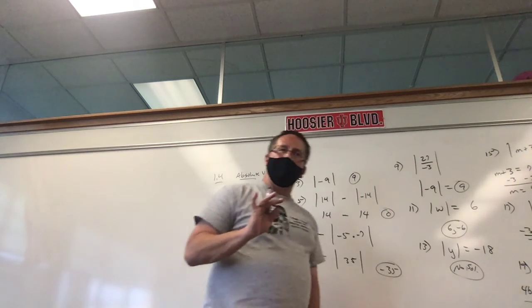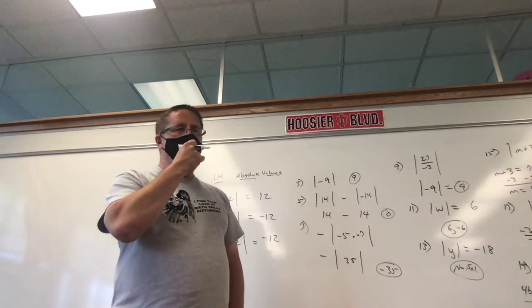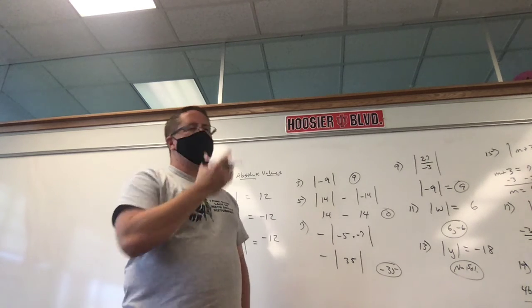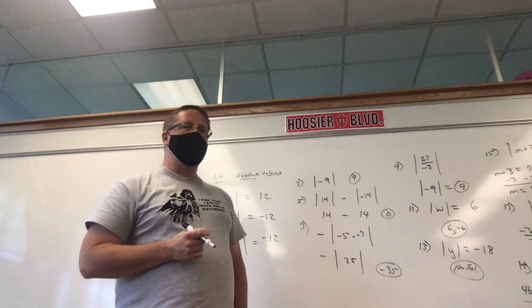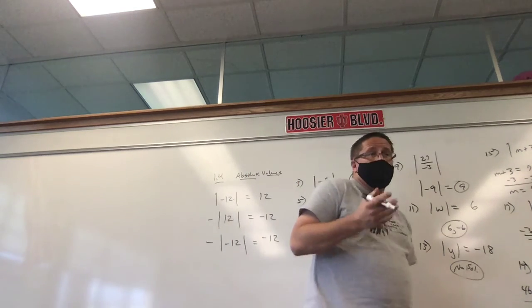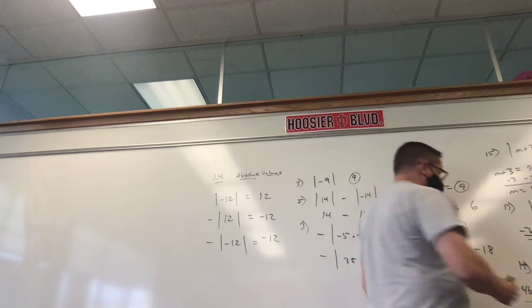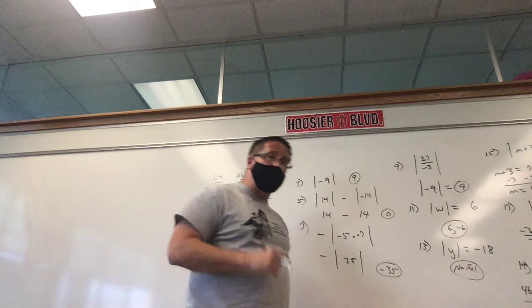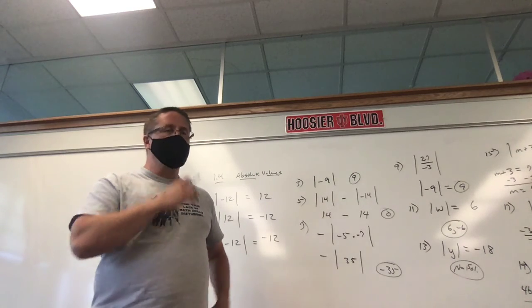Most of the time you get nice, pretty answers in this class. Not always. And as decimals go, give me a break, 0.5. You're not going to get answers like 3.78297. Okay, 3.5 is not that bad of a number. Sometimes they come out as decimals. So it's 6 and negative 3.5. Most of them are going to be nice. Occasionally you're going to get decimals.